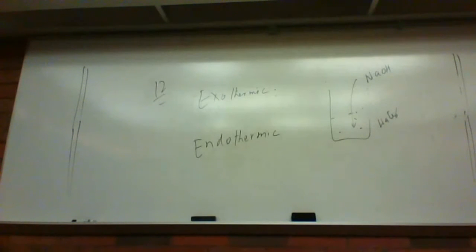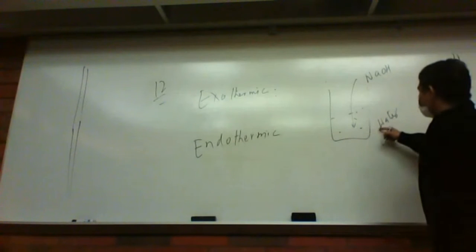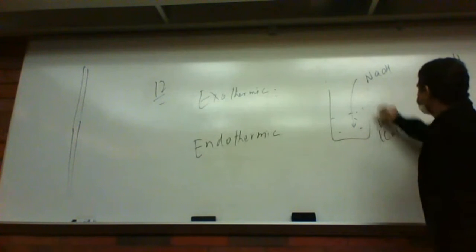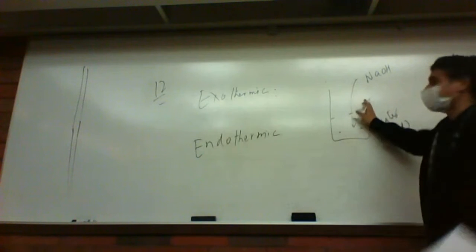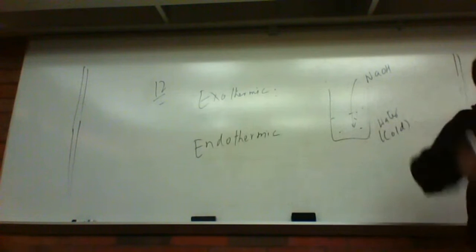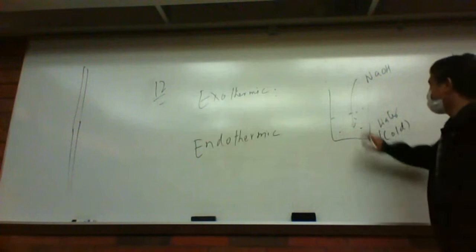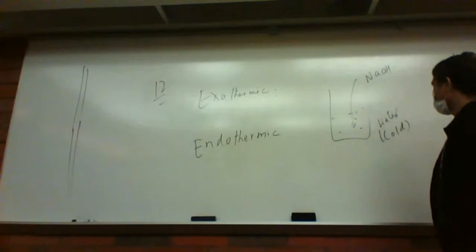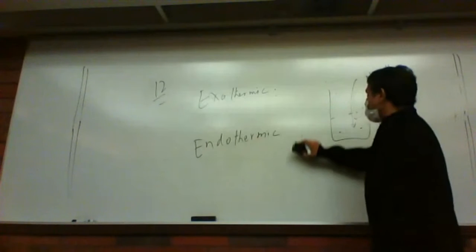Make sense? So if you do something and you feel that, oh, it's very hot, that's exothermic. So you turn on the heater, your room becomes hot. That's an exothermic process. The heater is giving out heat to make the room hot. So here is the cold water, and you put the sodium hydroxide here and stir it, and you feel it becomes hot. So heat was given out, and therefore this system becomes hot. This is called an exothermic process. How about endothermic process?